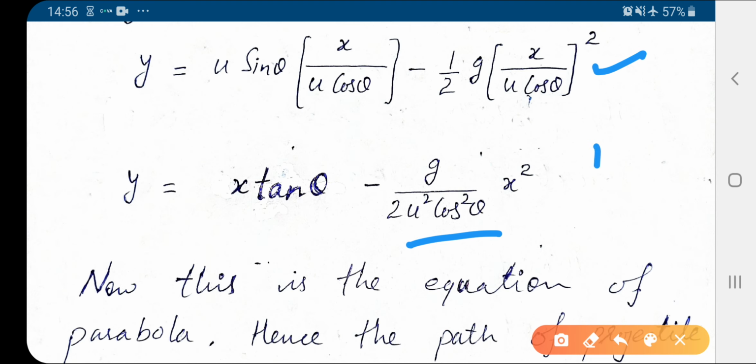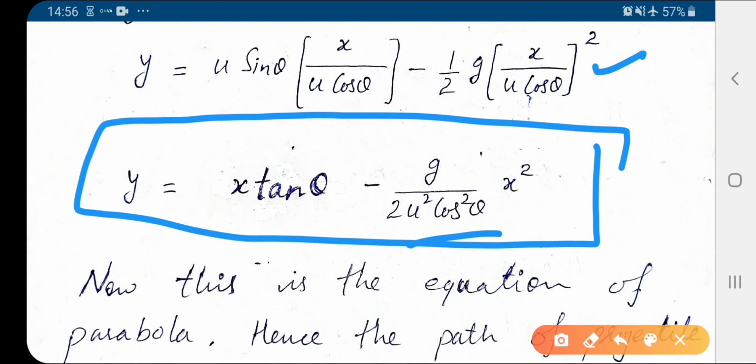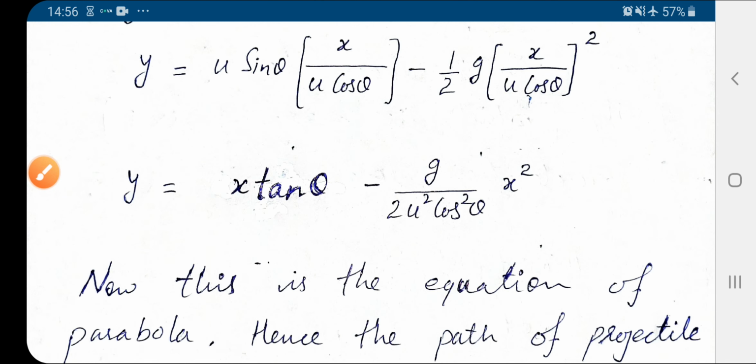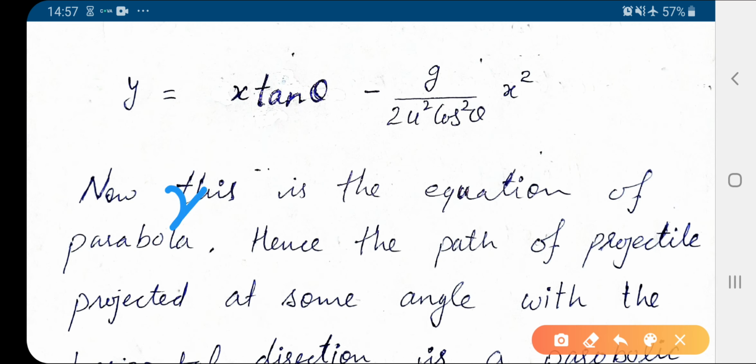And now see, in this equation we have a square of one variable, and y is in linear form, or only x square is equal to some constant times y. So this is an equation of the form x square equal to ky.